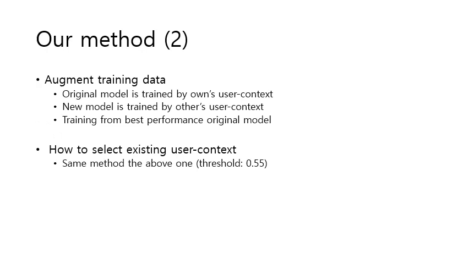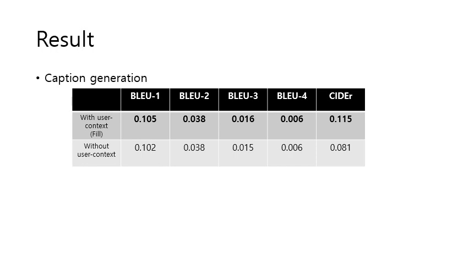Our next method is augmenting the training data. The original model is trained with one's own user context, while the new model is trained with others' user context, and we train this model starting from the best-performing original model. It has the same restrictions in realistic settings, so we set the threshold like above. This is our result. Now our method's scores are better than the scores without user context.